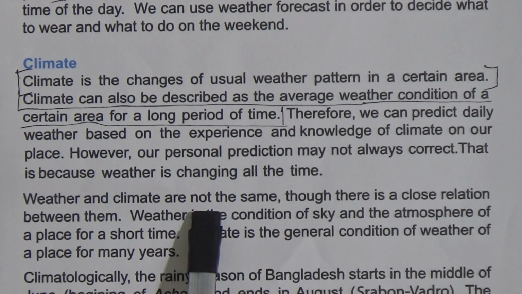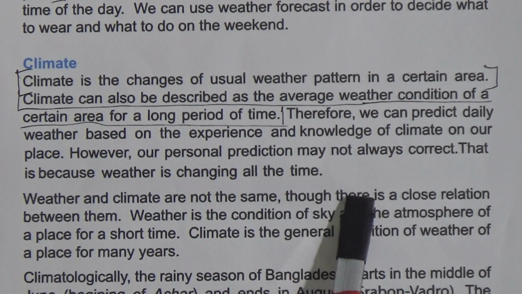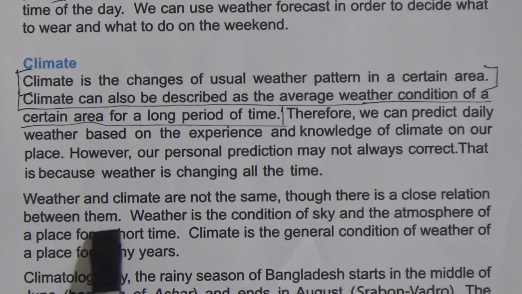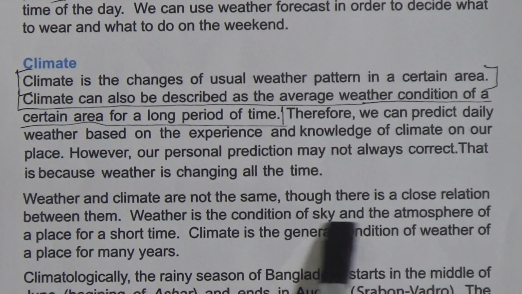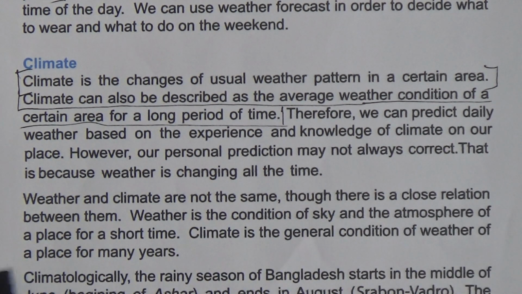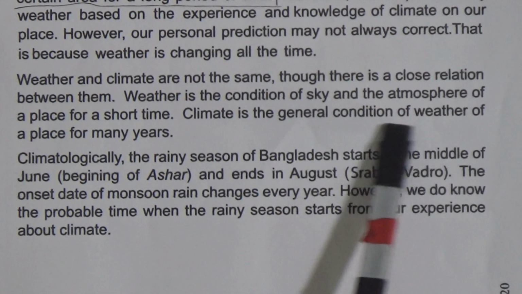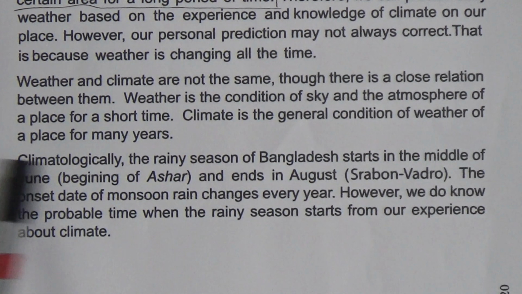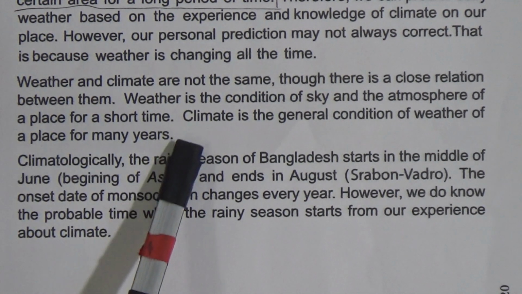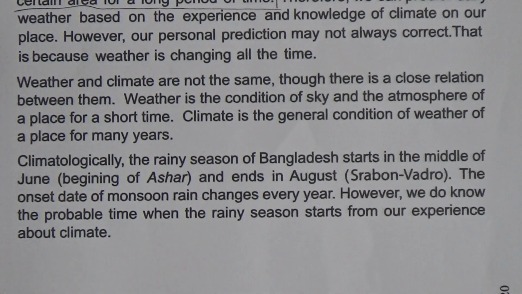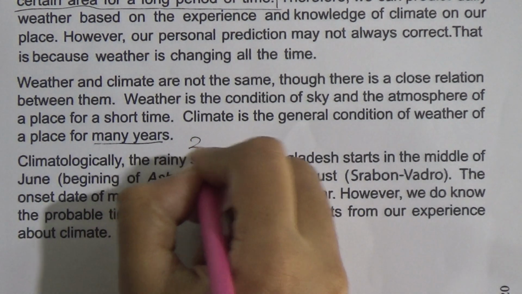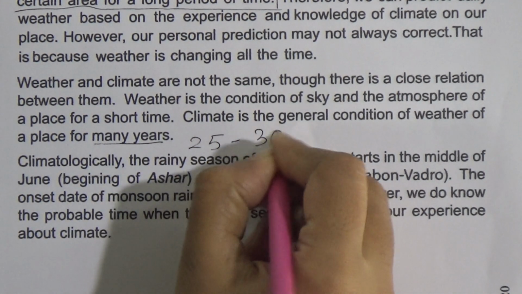Weather and climate are not the same, though there is a close relation between them. Weather is the condition of the sky and the atmosphere of a place for a short time, and climate is the general condition of weather of a place for many years. I am saying again, these many years are 25 to 30 years.